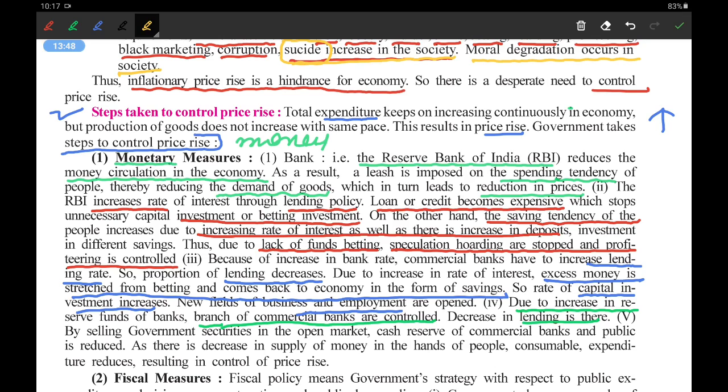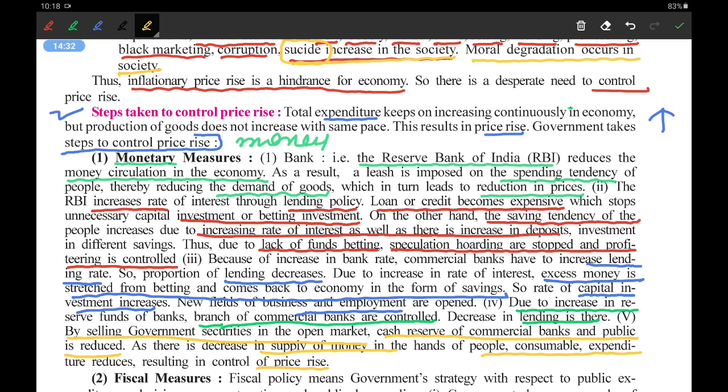Next, by selling government securities in the open market, the cash reserves of commercial banks and the public are reduced. The government will sell government securities. Government securities are bonds where you pay the money, and the government gives you a security, an assurance, and also pays you interest on it. This way, the money which is going into other activities can be channelized back to the government. As there is a decrease in the supply of money, people will have no money, they will not spend, and due to that, the prices will come under control.